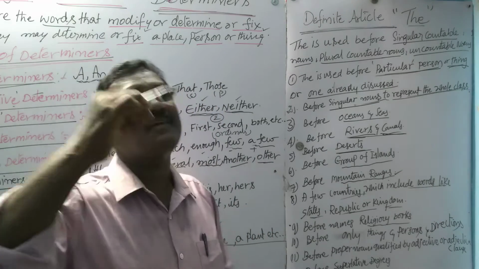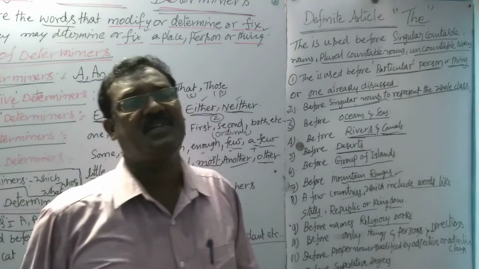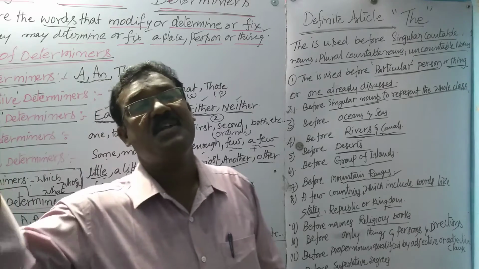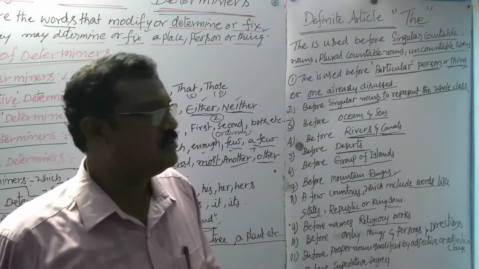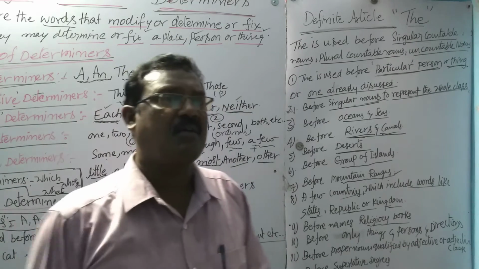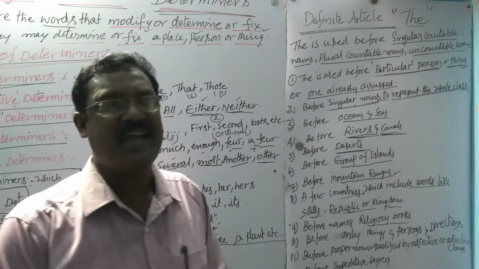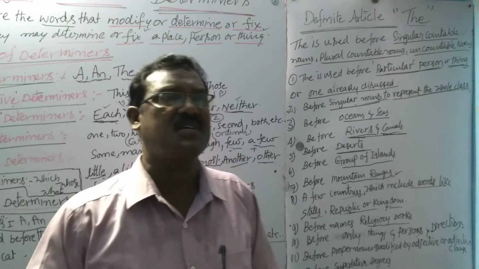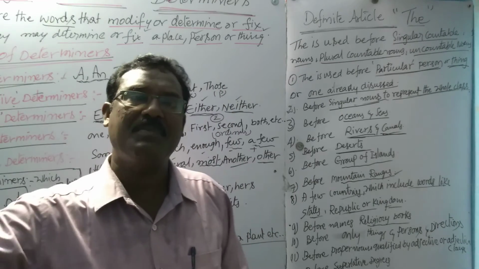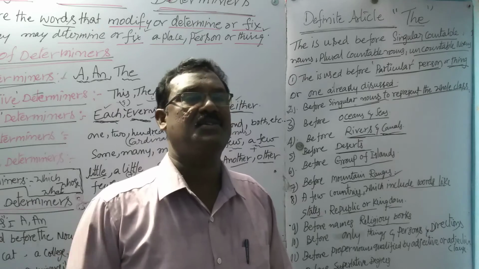At that time, we can say the great Ashoka. The eminent Shakespeare; eminent means famous. Eminent is the adjective, that's why we can use the. In the same way, the Mr. Rao, whom we met yesterday, is my friend. Whom we met yesterday is an adjective clause, a defining adjective clause.